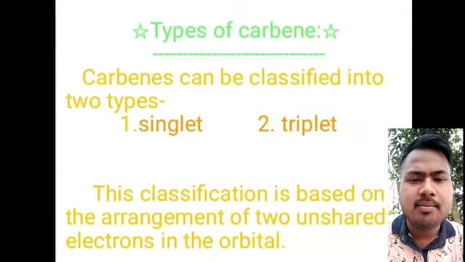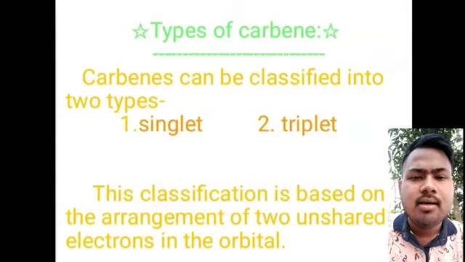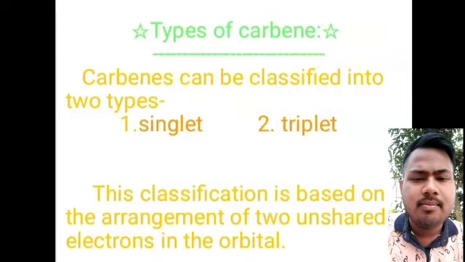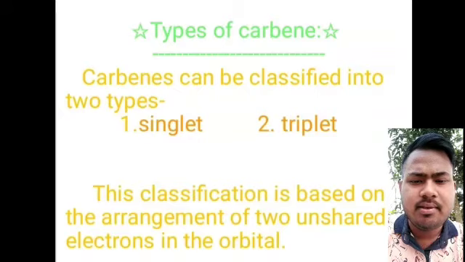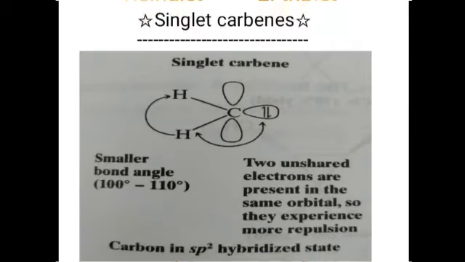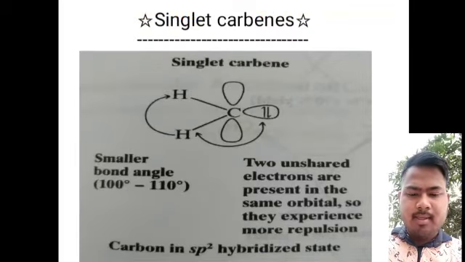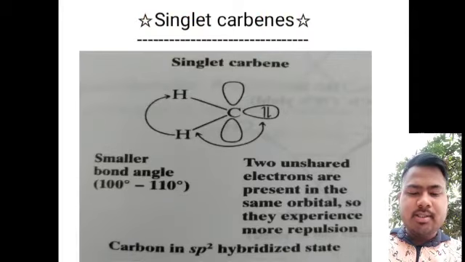Now, types of carbenes. Carbenes can be classified into two types: one is singlet carbene and the other is triplet carbene. Here the classification is based on the arrangement of the two unshared electrons in the orbitals. Singlet carbene. In the singlet carbene, the two unshared electrons are present in the same orbital, so they experience more repulsion.